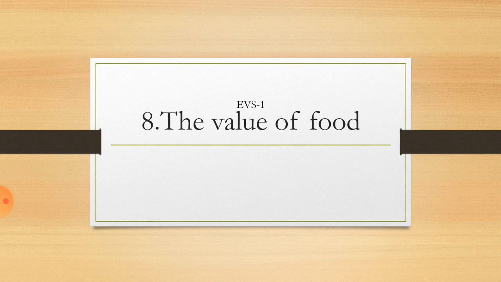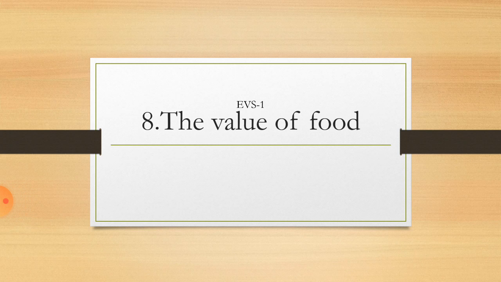In the previous video, you learned about the various sources of foodstuff and the hard work of the people in obtaining these things. So today we are going to see the story of Bhakri.